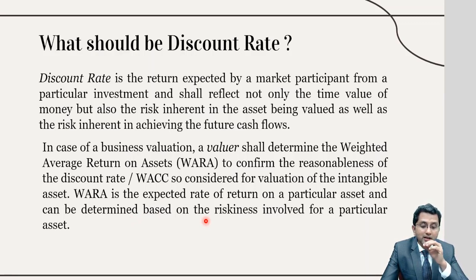Probably you didn't get the second paragraph. Let me explain it in detail. Suppose a company is using equity share capital and debenture as a source of finance. And the weighted average cost of capital is, say, 18% per annum. So for business valuation, I may be using 18% per annum.